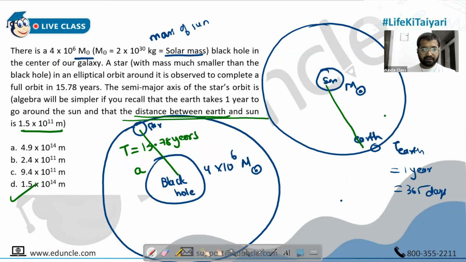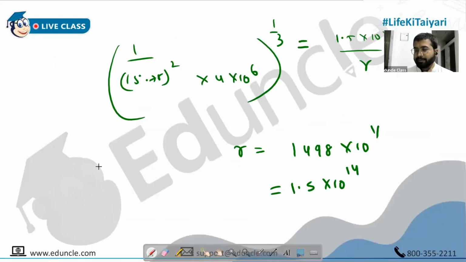Okay. Chalo. Have you understood the whole problem, people? The main reason I have taken this question in detail is to hammer this thing in your head that it's not always R cube. Okay. And capital M is not mass of the planet. It is mass of the thing which is at the center here. And another thing, in haste, do not substitute radius of the planet. R is radius of orbit of the planet. So take care of little things. Even though it's Kepler's, so it's very easy, it can get tricky.